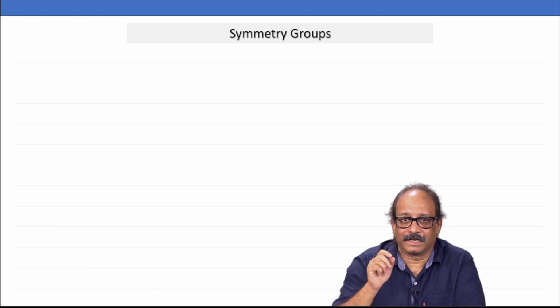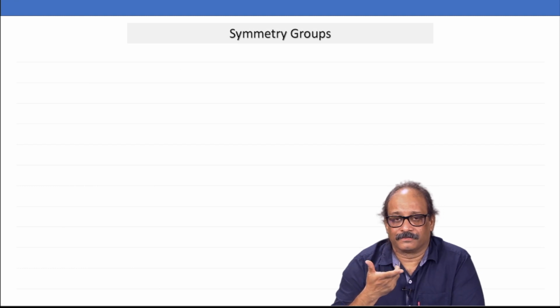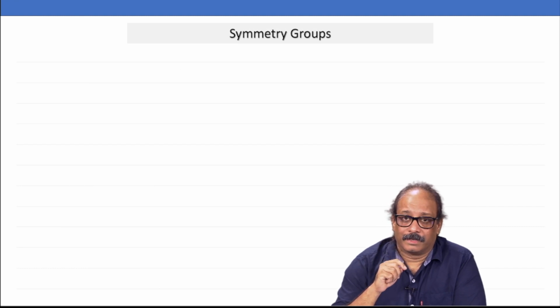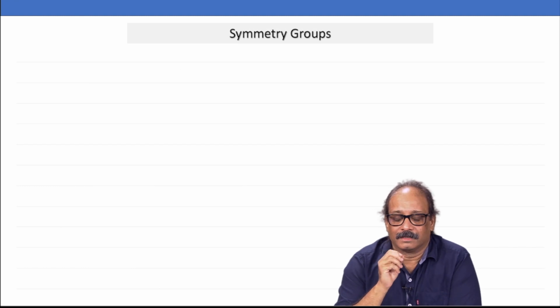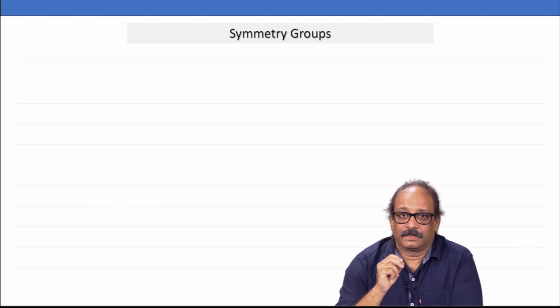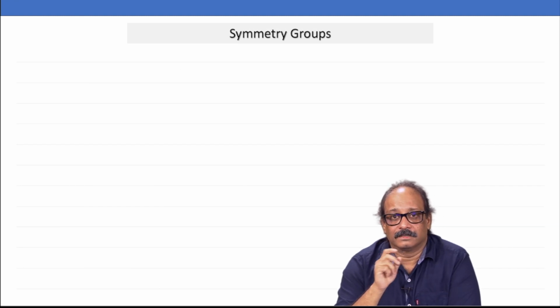So, 1 is the identity for the set of real numbers. The fourth property is that there is an inverse for every element in the group.